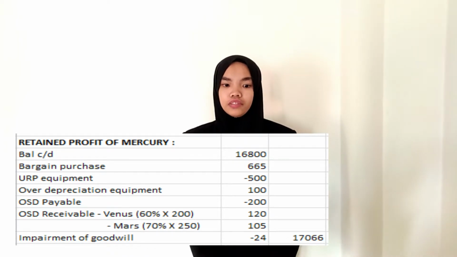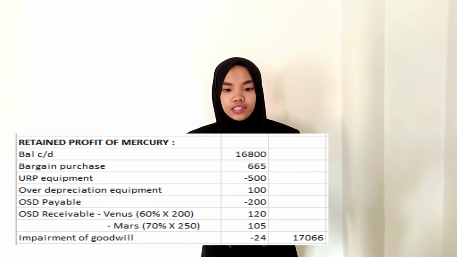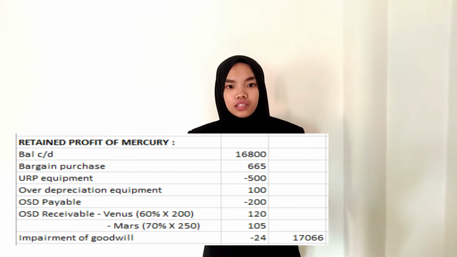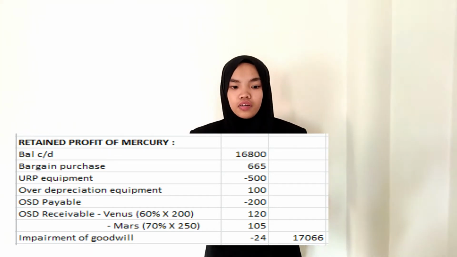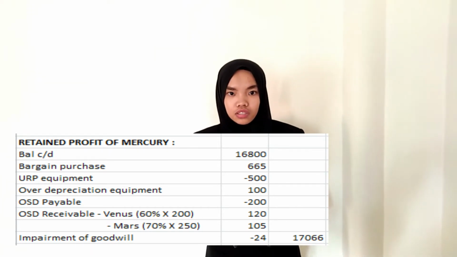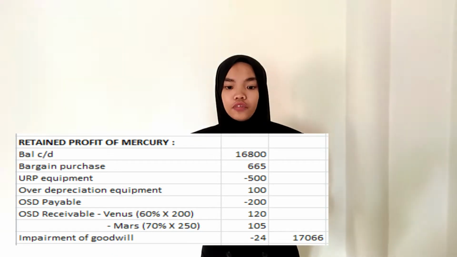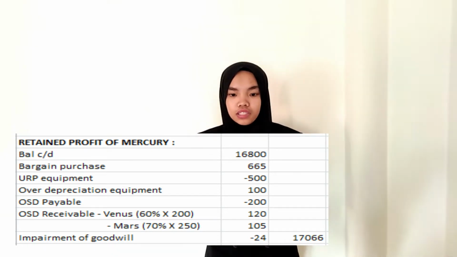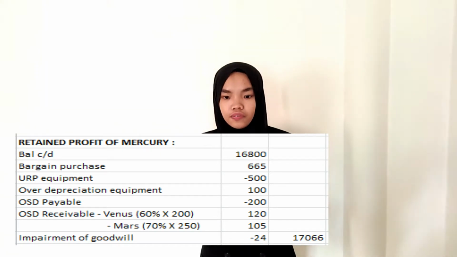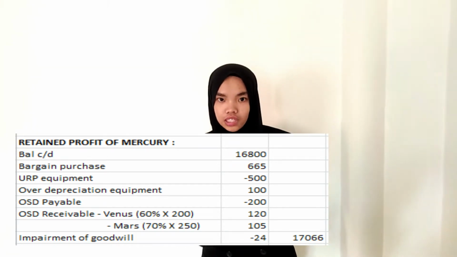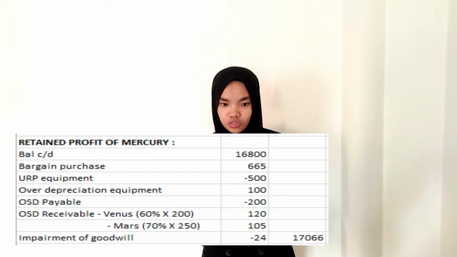We start with the balance carried down of 16,800, and then we minus or add any intra transaction between the parent and subsidiary. Okay, regarding the dividend, we have to record the dividend the parent receives from the subsidiary according to the percentage of control.